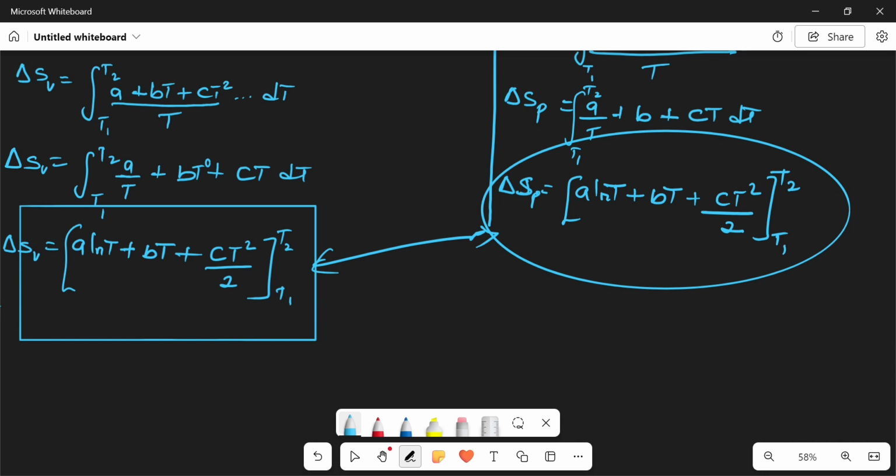Our next video will be based on how we can relate our entropy to melting point and boiling point. So check out the next video on how we can look for change in entropy relating to melting point and boiling point.